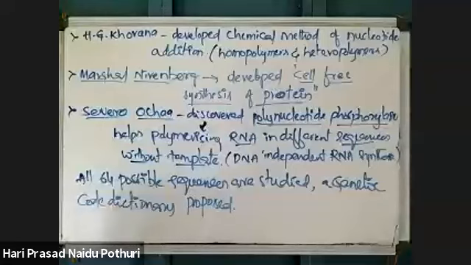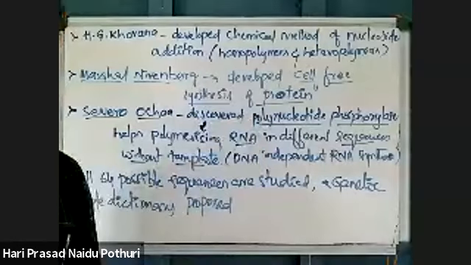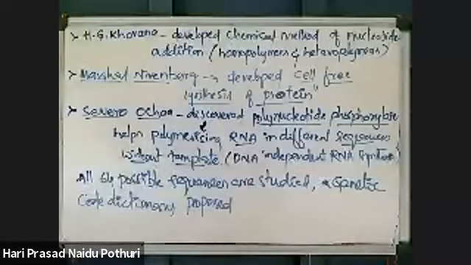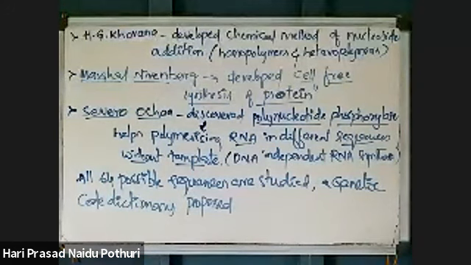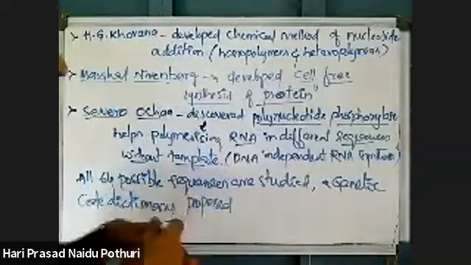Let me explain the point before the last, this one. He discovered an enzyme called polynucleotide phosphorylase. What is phosphorylase? It can form phosphate groups. So many nucleotide chains are there, and the chains can be added in different combinations.